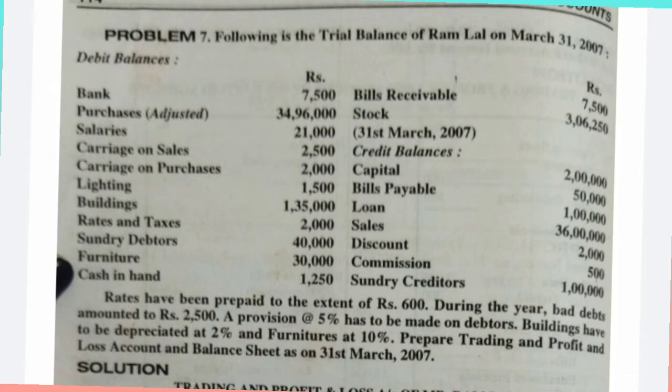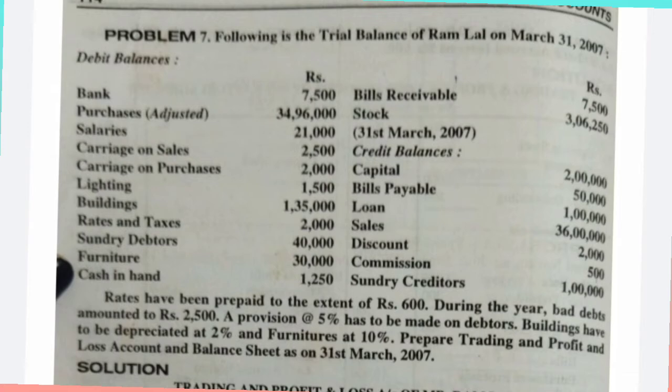So next comes the adjustments. They have given rates have been prepaid to the extent of rupees 600. In the last class I told you the principle, how to use these prepaid, outstanding, accrued and advances terms, and whether these should be added or deducted.